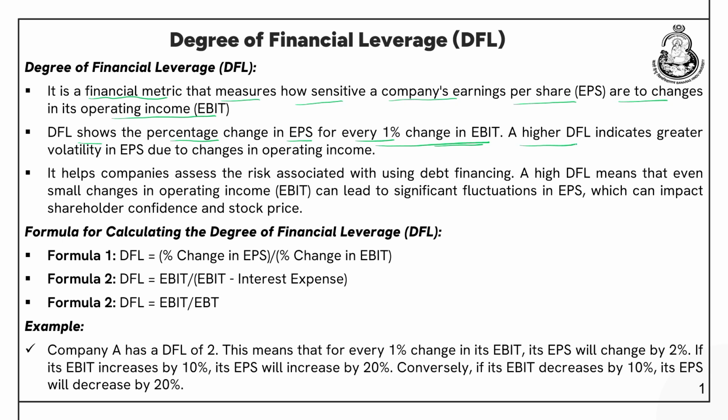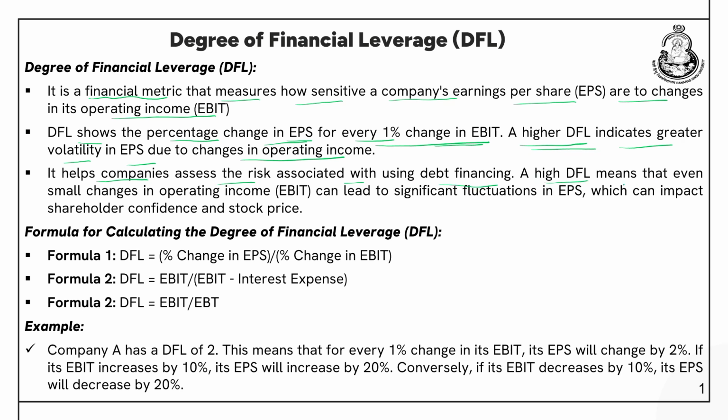A higher degree of financial leverage indicates greater volatility in EPS due to changes in operating income. So, it basically says what is the change in earnings per share for 1% change in EBIT. If a company has a high degree of financial leverage, there is greater volatility in the change in EPS with respect to change in the operating income of the company. It helps companies assess the risk associated with using debt financing.